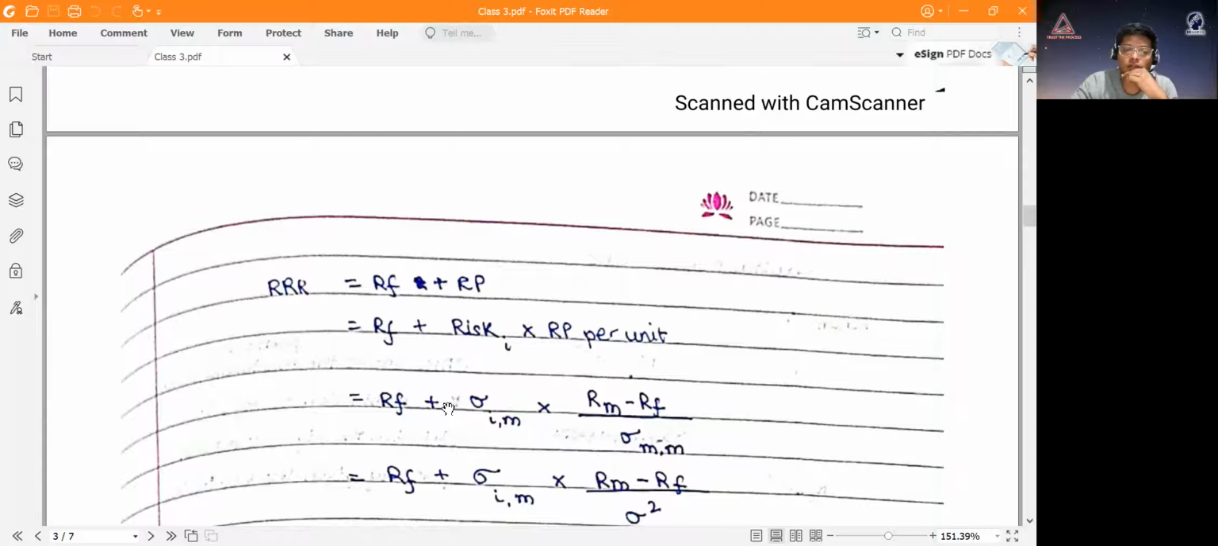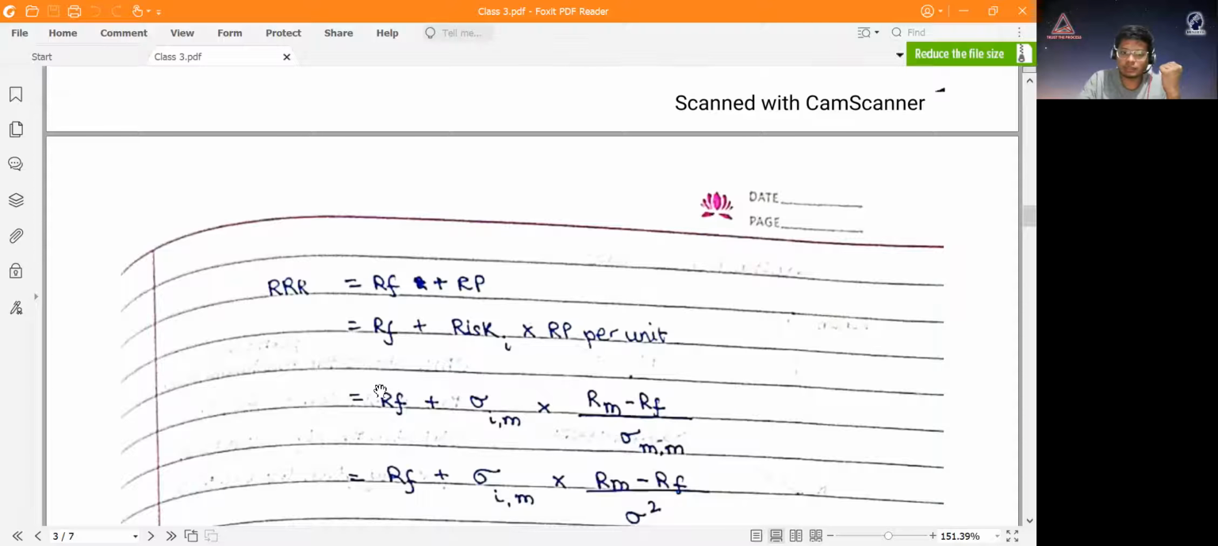Yeah. So every investor will have the market portfolio, and now I have to determine the risk of that asset compared to the market portfolio. So RF plus standard deviation of I comma M multiplied by now risk premium. What is the meaning of risk premium? It is the premium that I'm getting because I'm taking a risk.